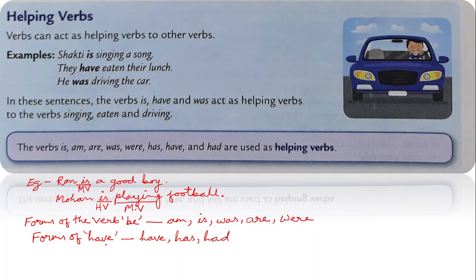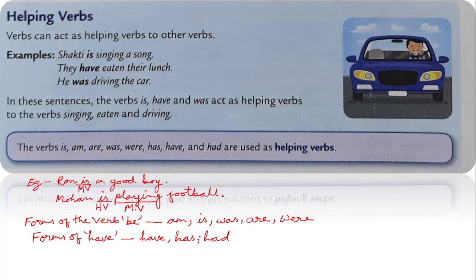Likewise, different forms of the verb have are there. Have: I have eaten, I have gone to Delhi, I have visited Taj Mahal. So we have visited. Now visited is the main verb, and have is playing the role of helping verb. Now she has, this is for third person singular: she has gone to the market.